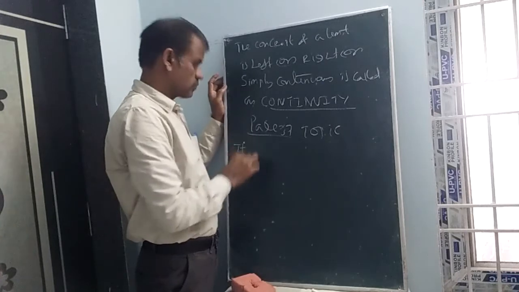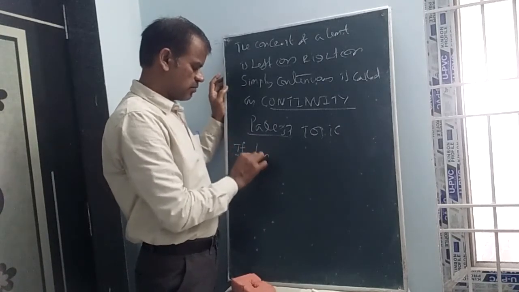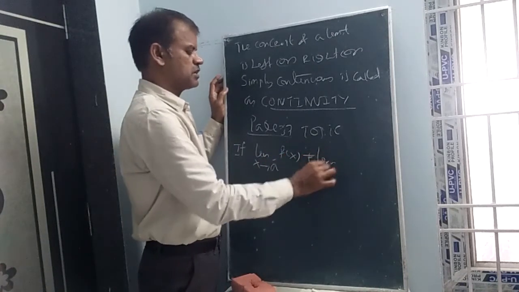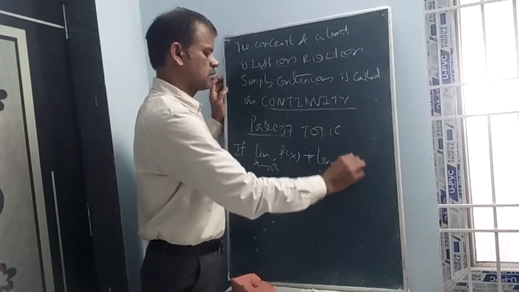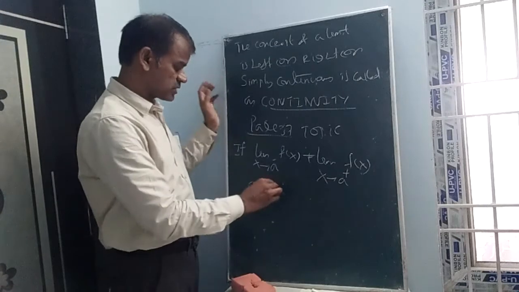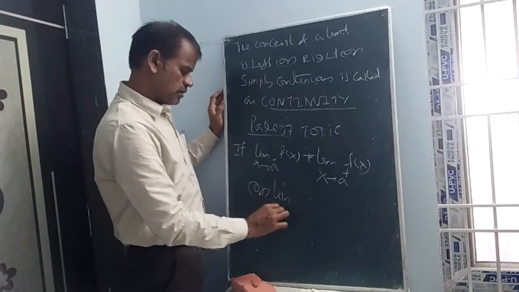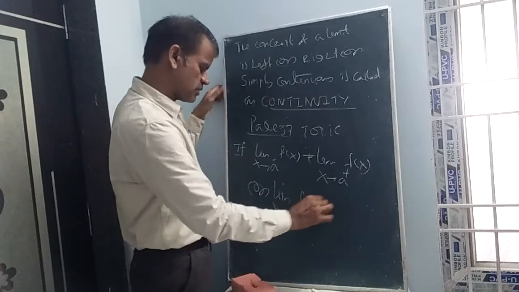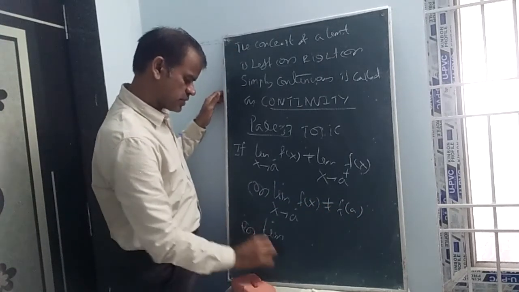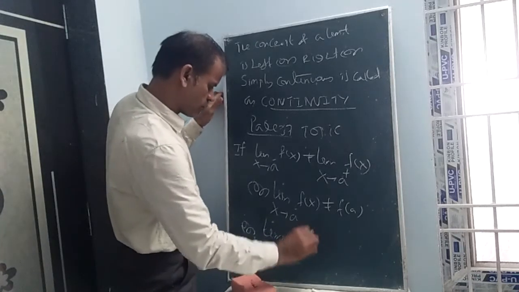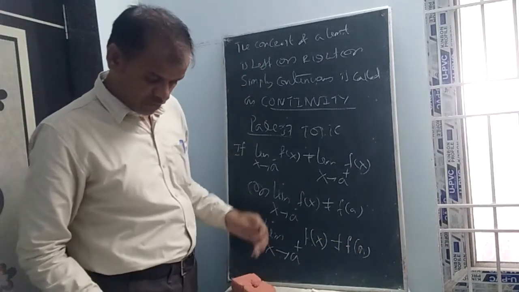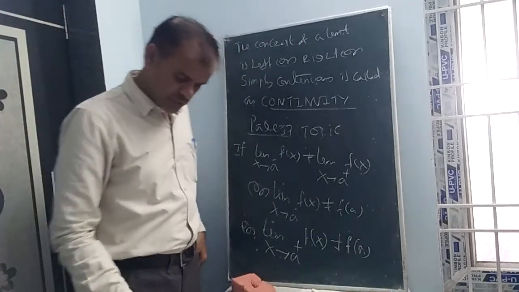If limit x tends to a minus f(x) is not equal to limit x tends to a plus f(x), or limit x tends to a minus f(x) is not equal to f(a), or limit x tends to a plus f(x) is not equal to f(a), or f(a) is not defined.